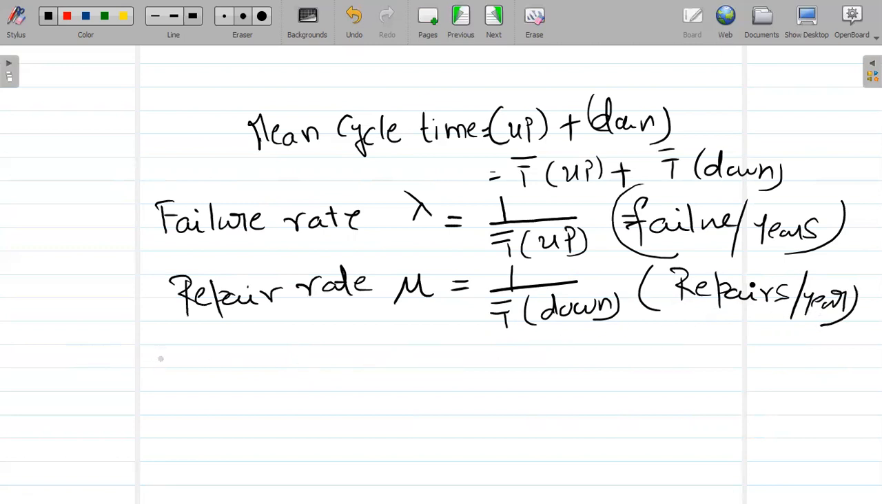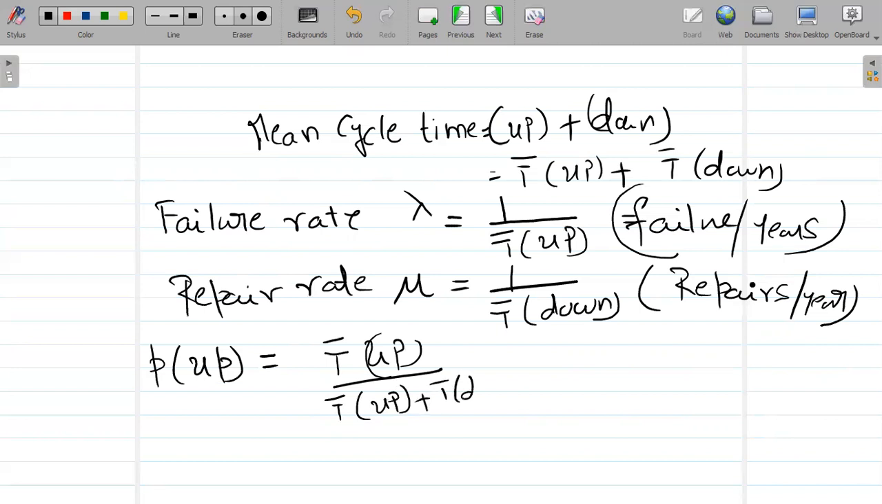Then the probability of a unit being in uptime. The probability of a unit being in uptime is the uptime by mean cycle time. What is mean cycle time? The summation of both uptime and downtime. So the probability of a unit being in uptime equal to uptime by mean cycle time, which is equal to mu by mu plus lambda.